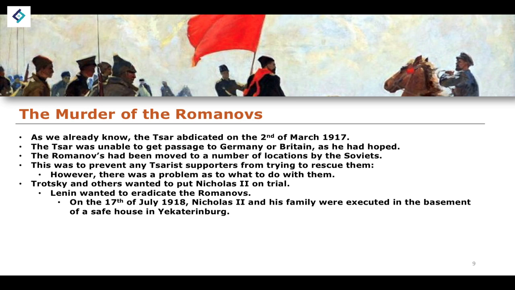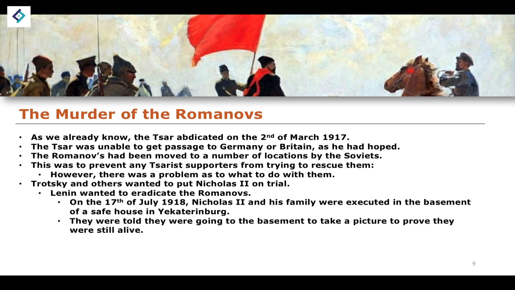Now, this is done in Yekaterinburg, and ultimately, they were told that they were going to be taken to the basement in the middle of the night in order to take a picture to prove that they were still alive. And then when they were there, they were told that, for crimes against the Soviet state, they were going to be executed.